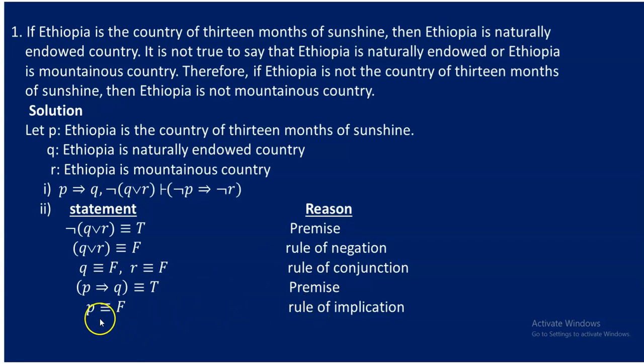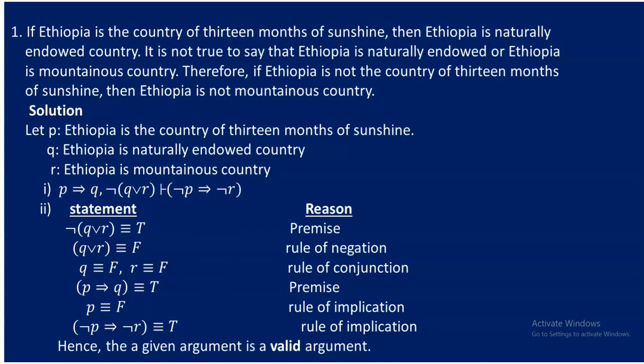So now we knew p and r. If we know p and r's truth value, we can determine what the conclusion is going to be. So from this, the following can follow: negation of p implies negation of r is going to be true. What is the reason behind that? Because if p is false, negation of p turns out to be true. And if r is false, negation of r is true. True implies true makes true. So for the premises having truth value true, we obtain the conclusion true. So this shows you that the argument is a valid argument. I hope you have understood a very simple question.